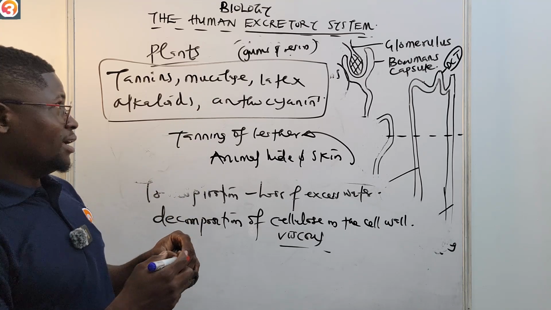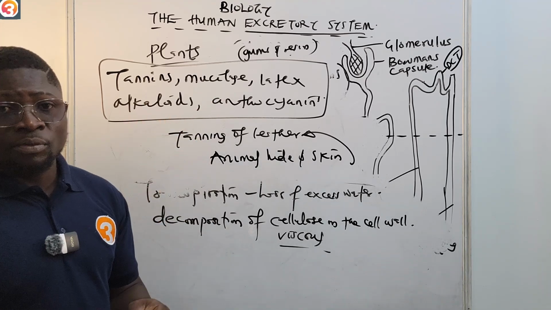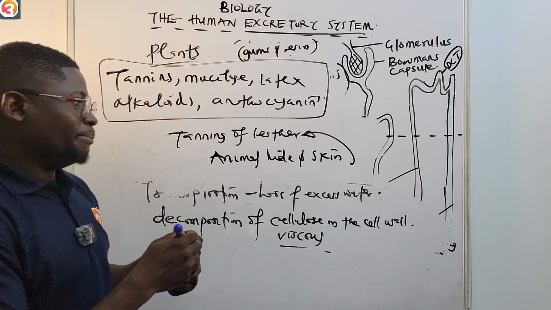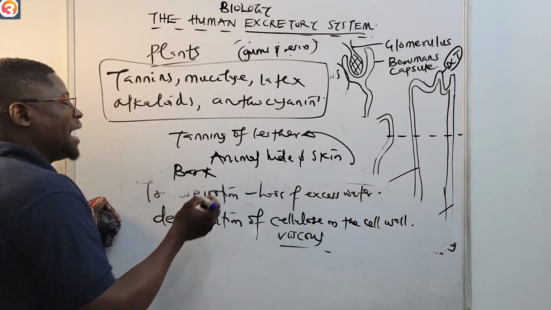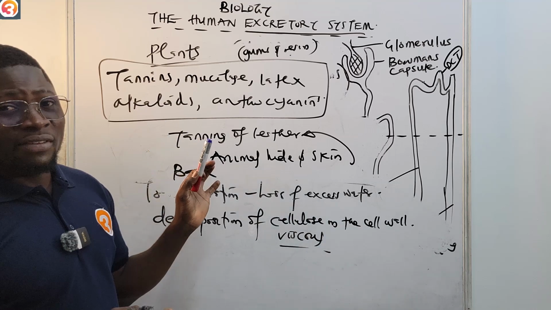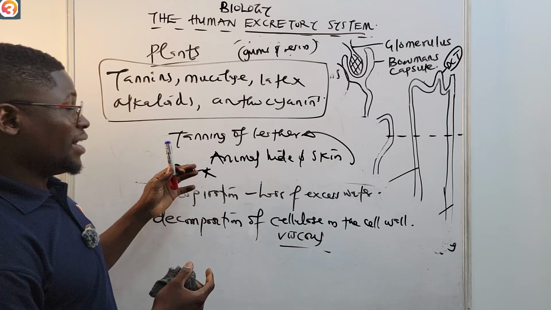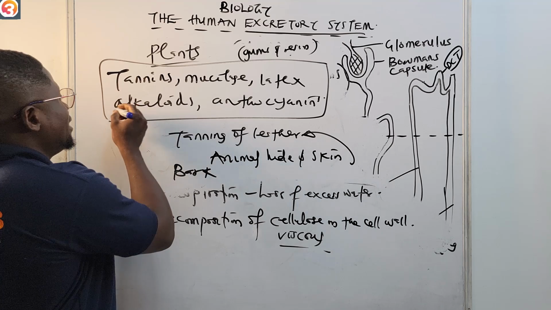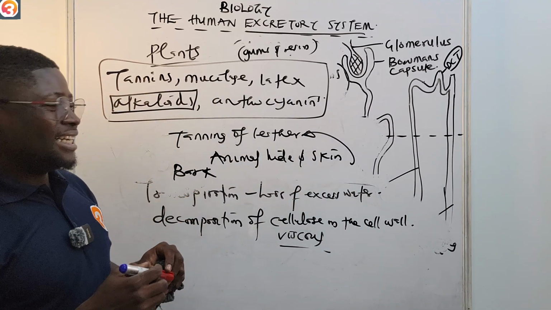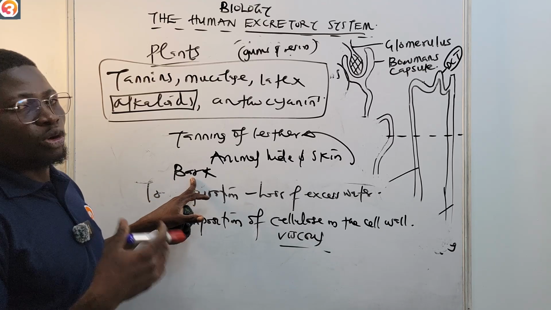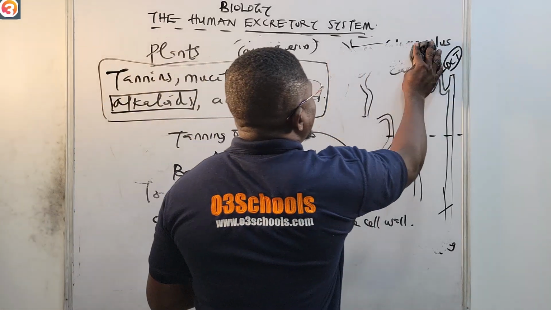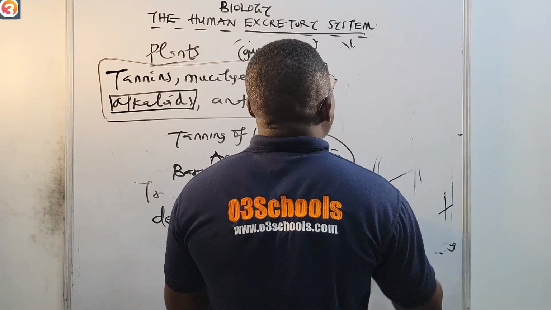We also have alkaloids. Alkaloids are nitrogenous waste produced in the bark and leaves of some trees. These alkaloids we're talking about here are nitrogenous compounds that are formed in the bark or leaves of some trees. Examples of alkaloids include cocaine. We have what?